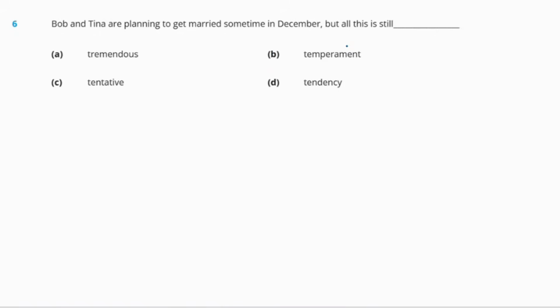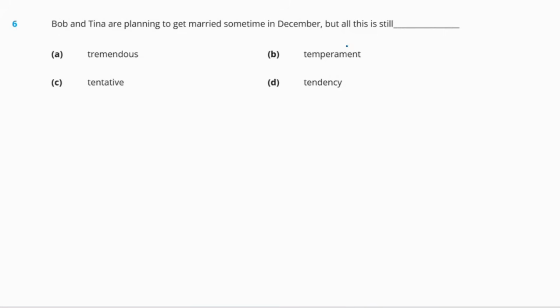Now, question 6. Bob and Tina are planning to get married sometime in December, but all this is still dash. The options are A, tremendous, B, temperament, C, tentative, and D, tendency. So, let us see the meaning of all the options. First is tremendous. Tremendous means very large. Next is temperament. So, temperament means a person's character.